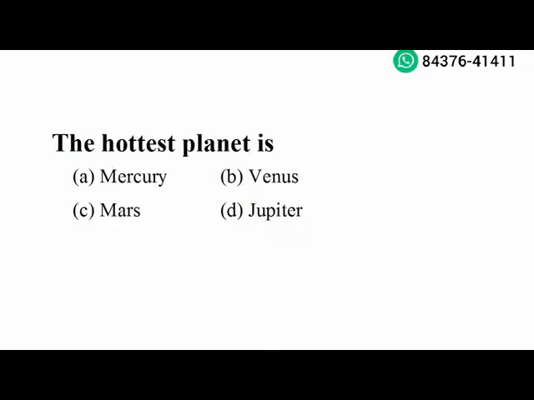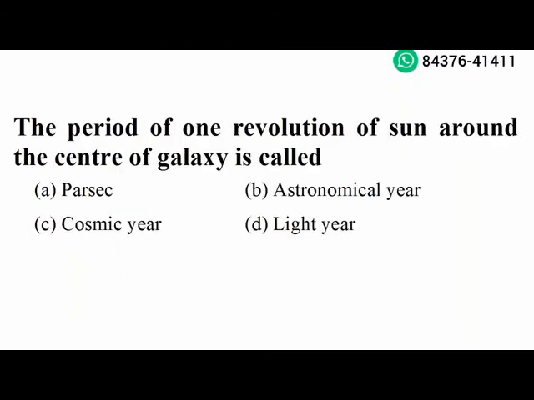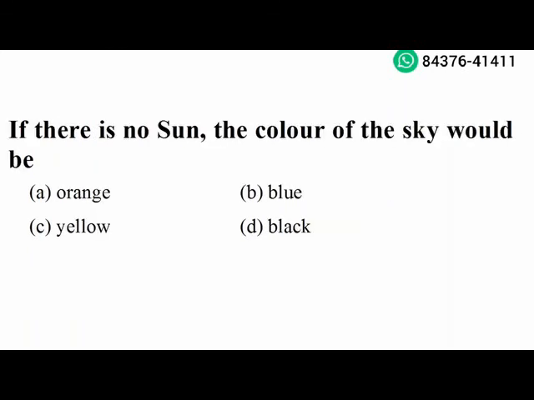Next question. The hottest planet is Venus. Option B is the right answer. Next question. The period of one revolution of the sun around the center of the galaxy is called cosmic year. Option C is the right answer. Next question. If there is no sun, the color of the sky would be black. Option D is the right answer.